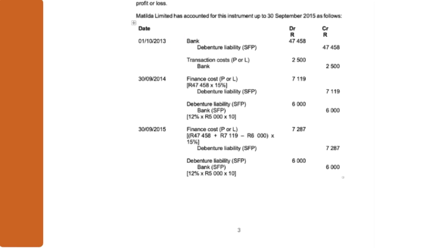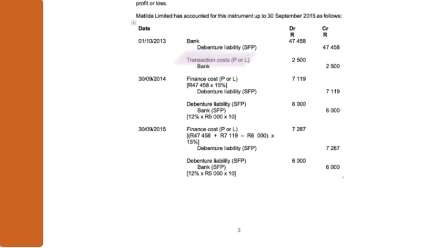What about the second journal? Debit transaction costs, credit bank. If you know your IFRS 9 rules, you will know that if you are in the category at amortized cost, transaction costs, when they are incurred, do not go through profit or loss. They are not an expense. The credit entry is right, bank. And bank is usually right because we do monthly bank recons. We would very quickly pick up a mistake. So usually in an IAS 8 error question, bank is not the problem. The transaction costs in this case are the problem. It should not have been an expense.